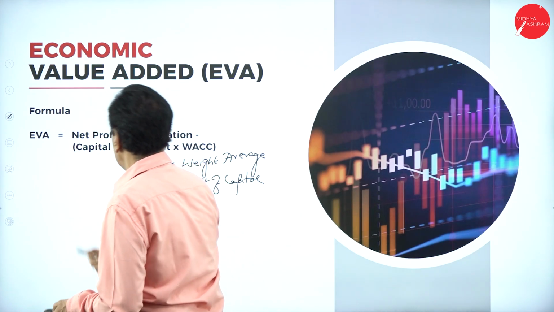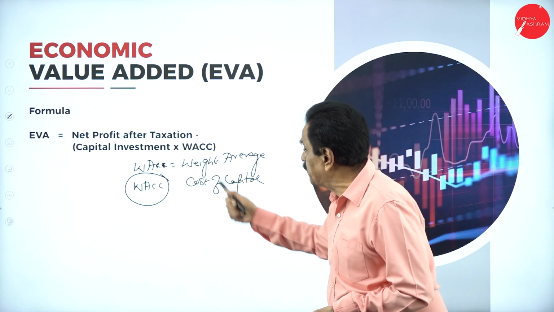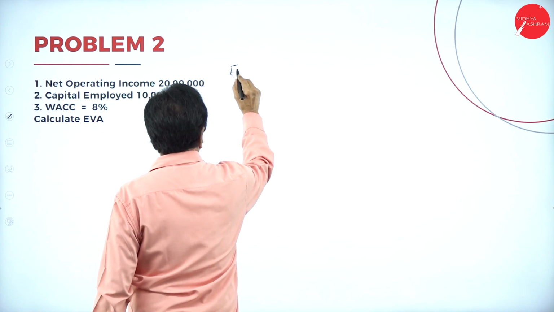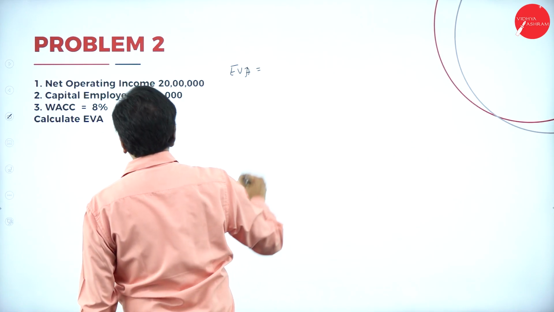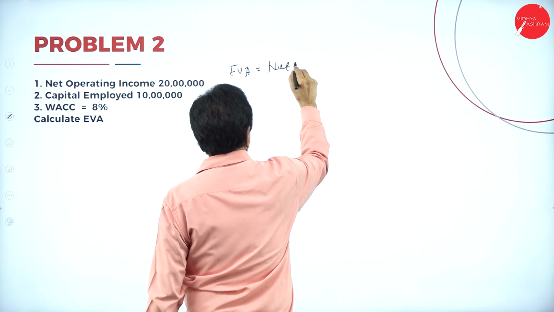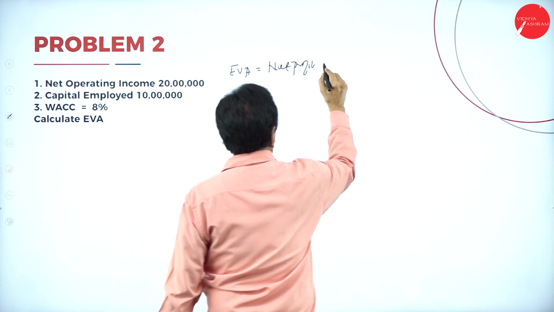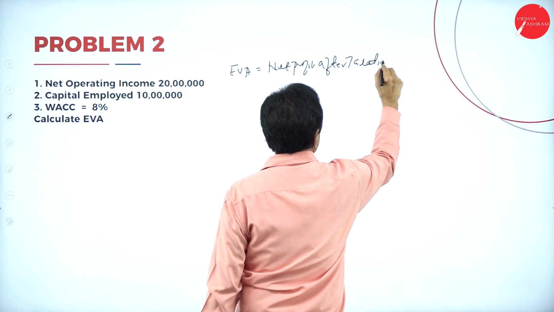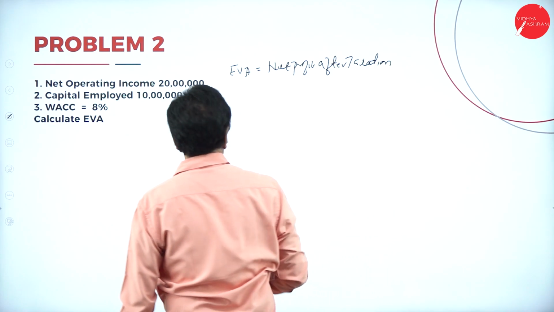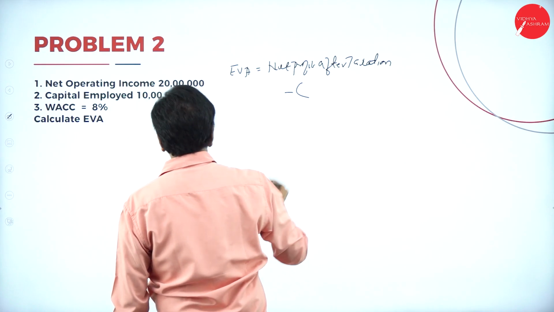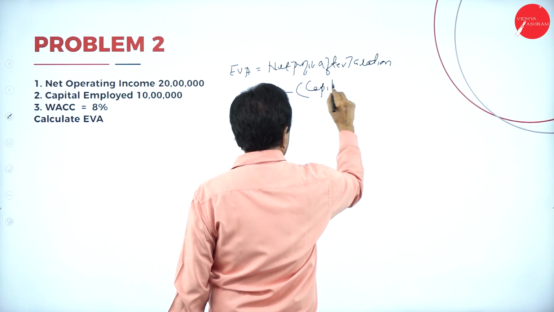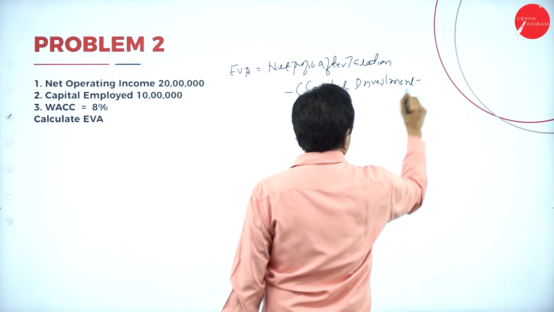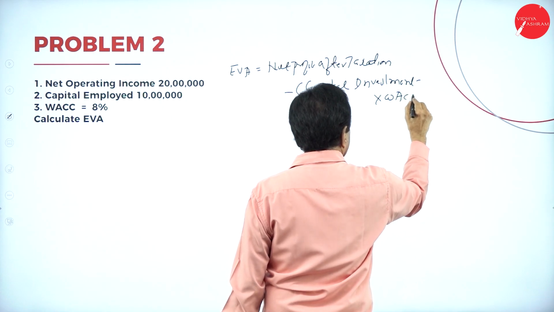Here, EVA we have explained: net profit after taxation minus capital investment into WACC. Now, your EVA, net profit after taxation minus capital investment into WACC.